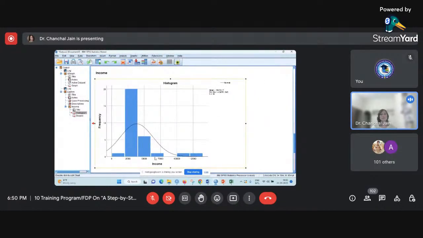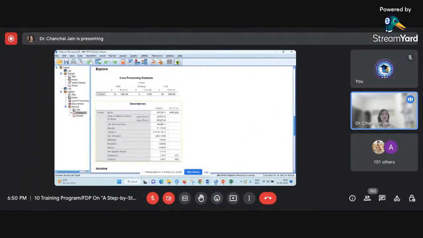So now you can see, you can compare the tails of this bell-shaped curve. It is clearly showing that the right tail is greater as compared to the left tail. So we can conclude that the income is skewed, or the income is not symmetric. You can also check that using the median and the mean value.